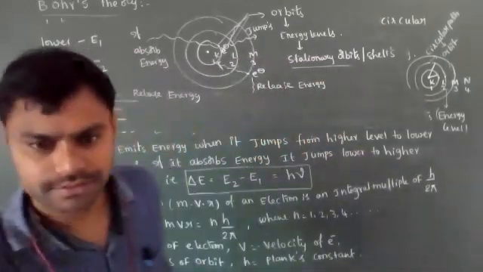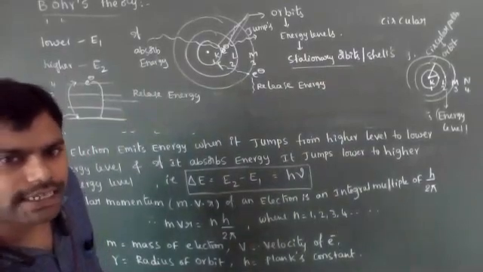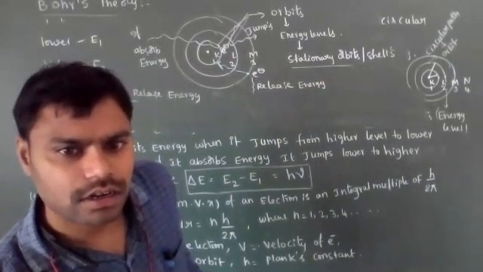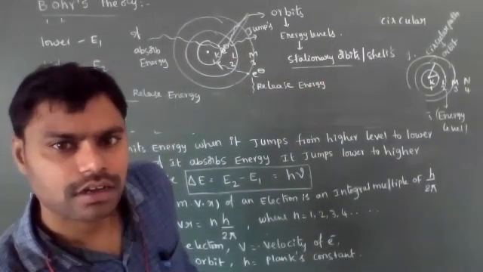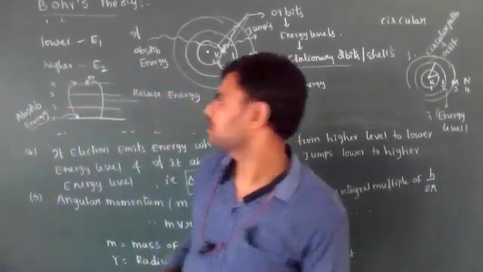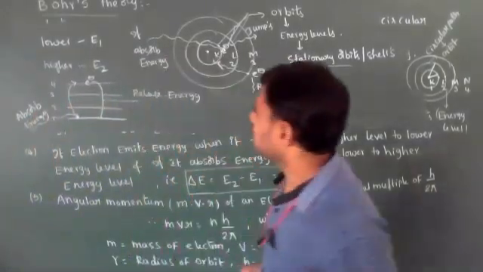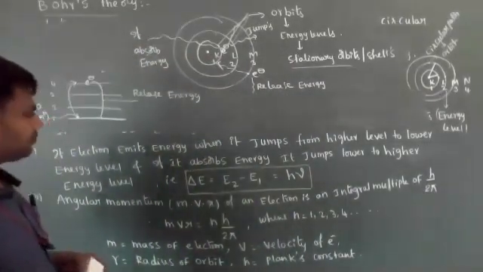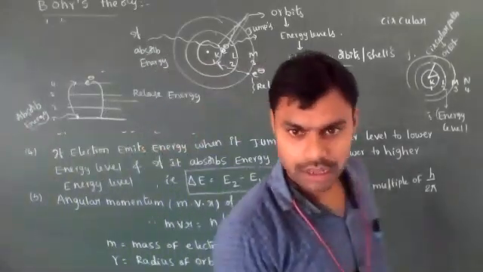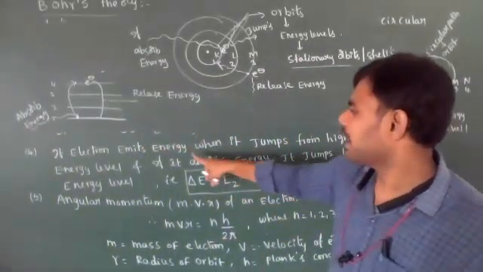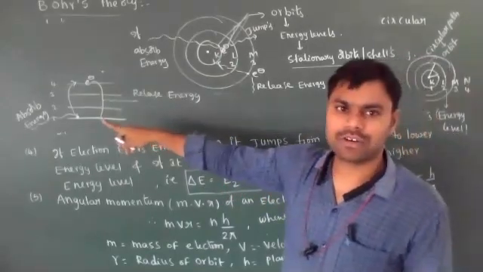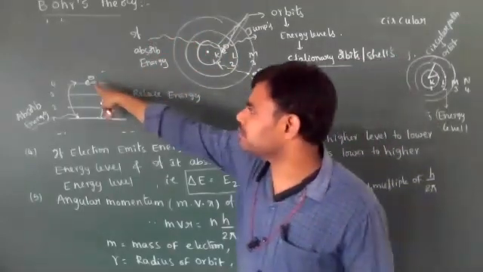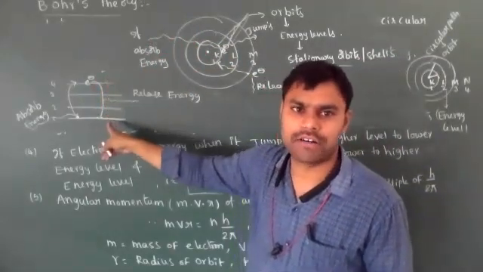When the electron absorbs energy, the electrons go from lower energy level to higher energy level. When the electron releases energy, it jumps from higher energy level to lower energy level.